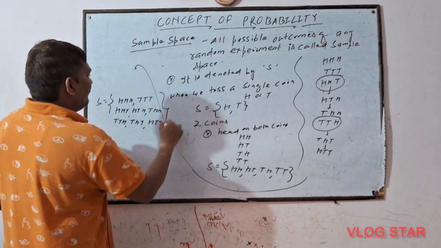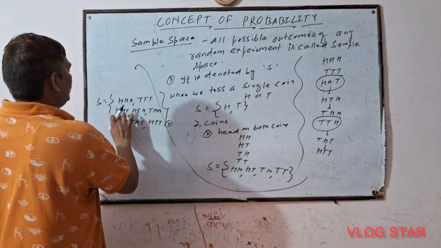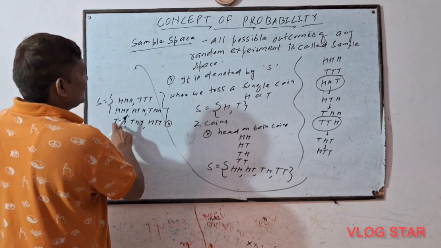Then see sample space 1, 2, 3, 4, 5, 6, 7, 8.